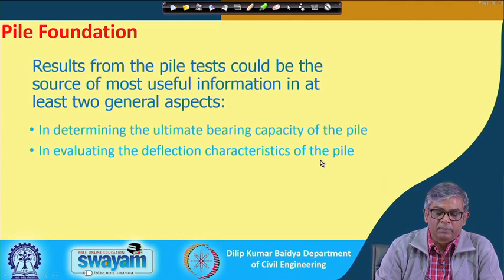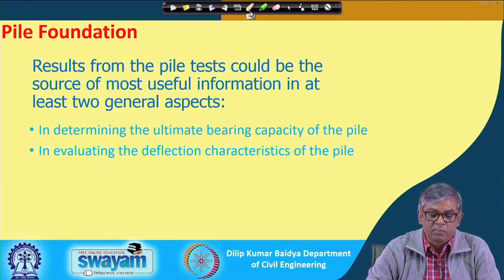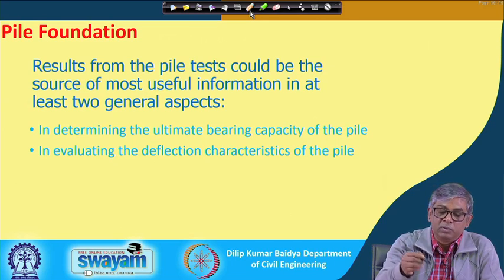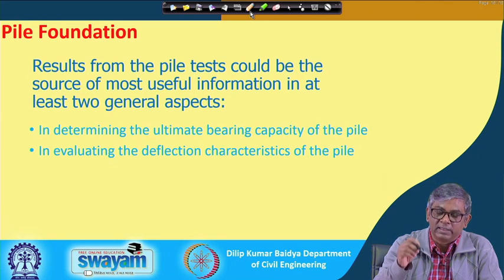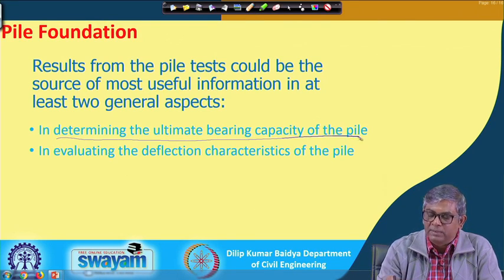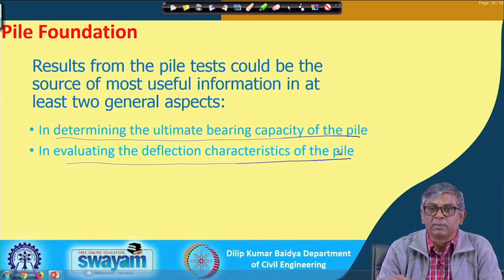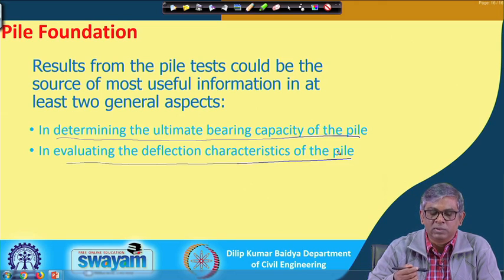So, results from the pile load test could be the source of most useful information in at least two general aspects. When you do the pile load test, we get two important things. Other than that, many other things we get, which I will discuss. You can see first what we get: we get the ultimate bearing capacity, and we get deflection characteristics of the pile, how much it will deflect. These are the two important things we get from the pile load test.